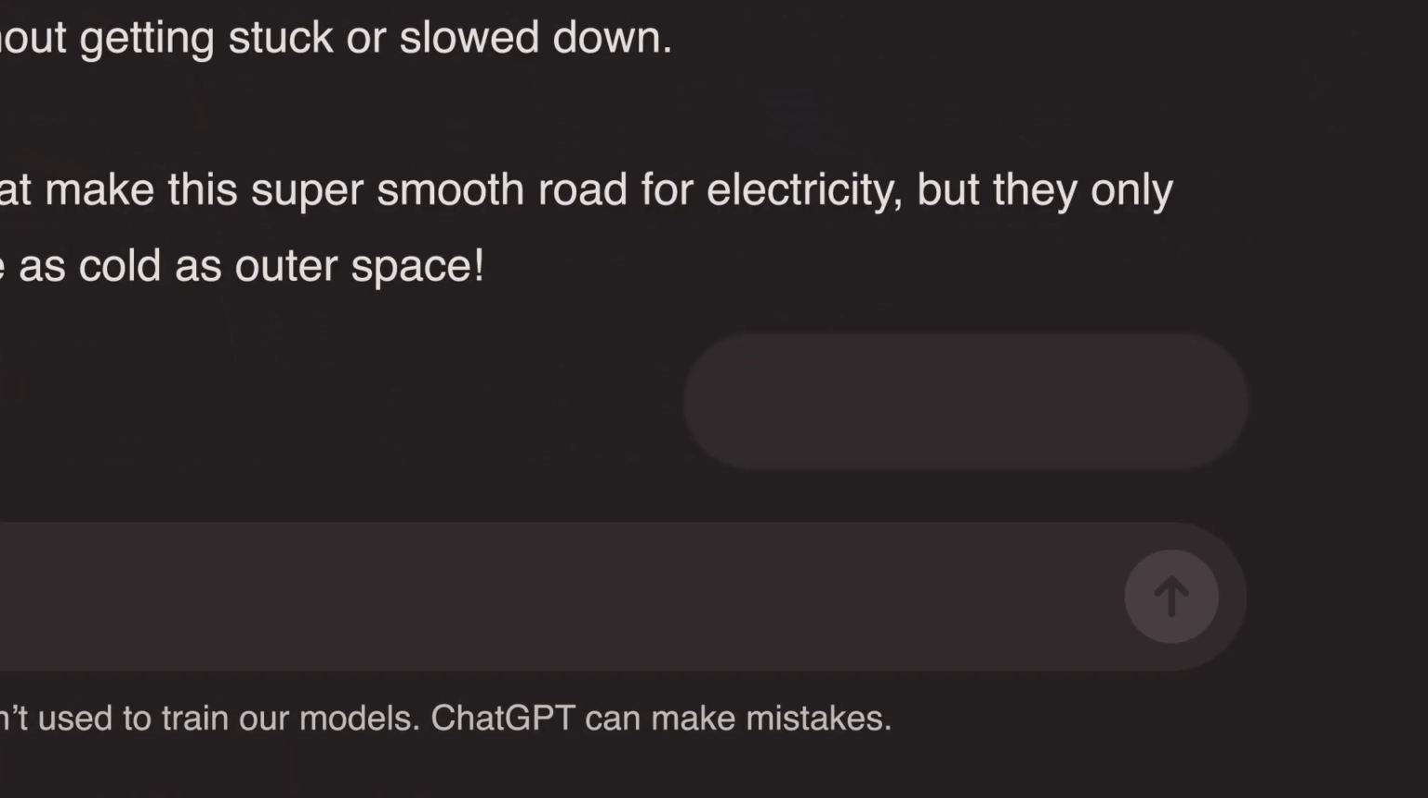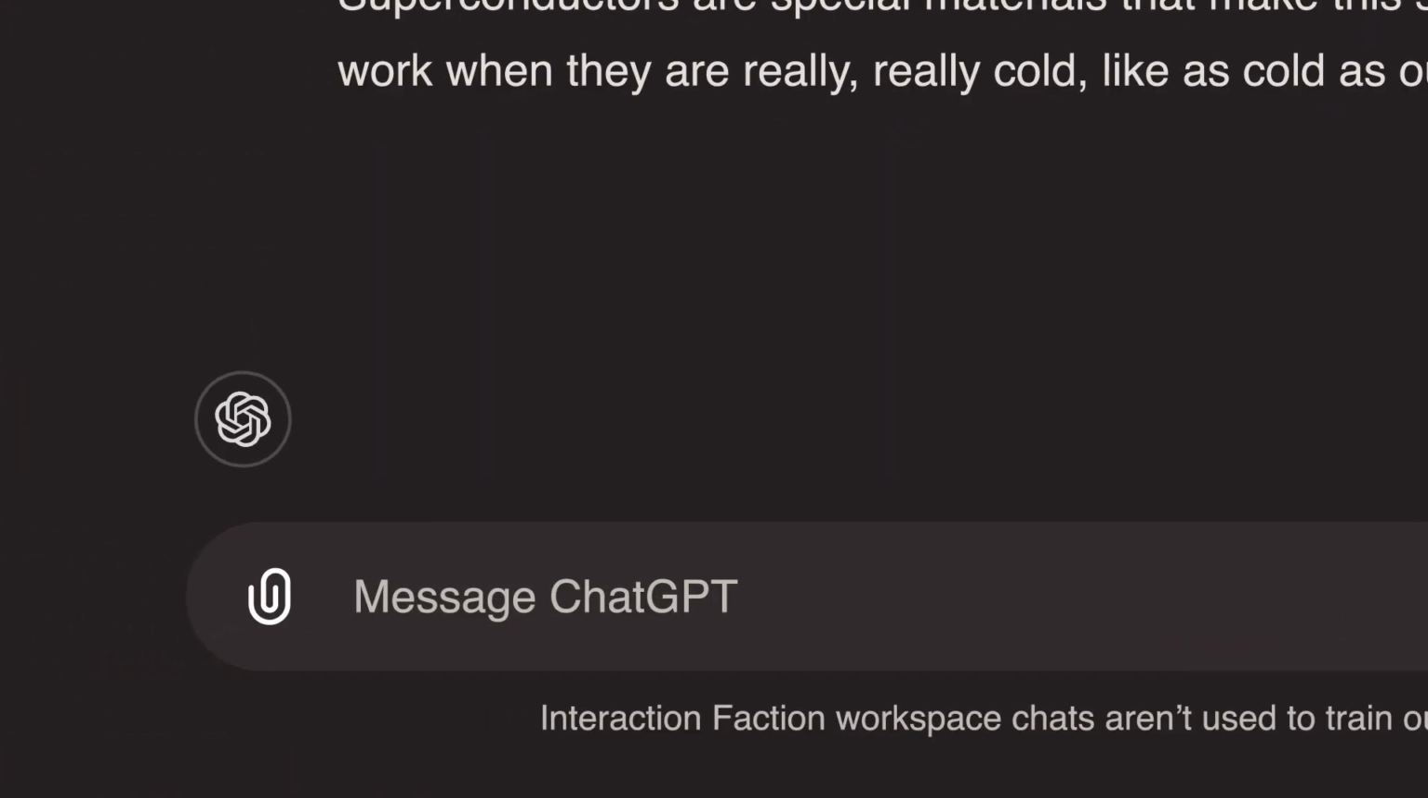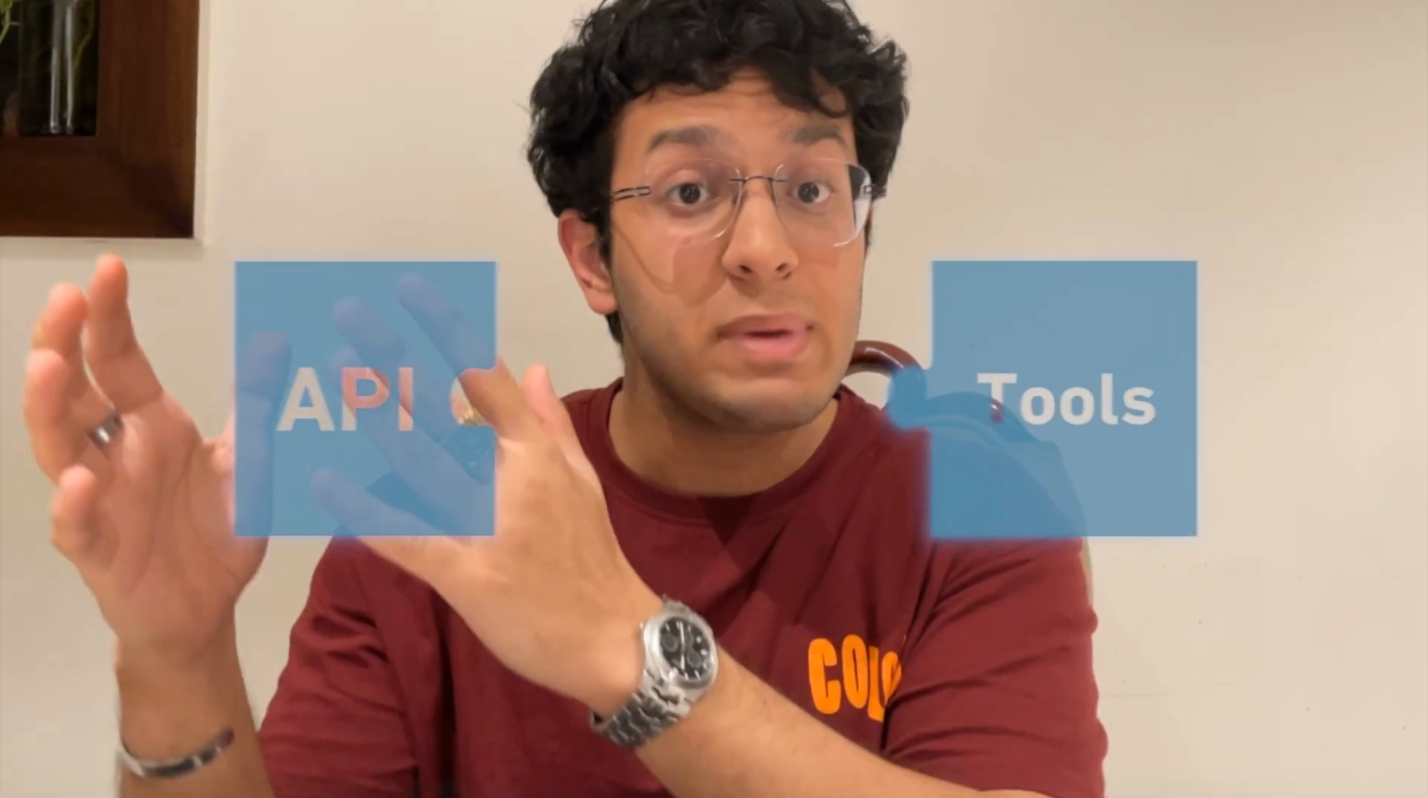Ask ChatGPT to send an email and it just says, I can't do that. Because by default, LLMs don't interact with the real world. The only way we hack around this right now is by manually gluing APIs and tools together. But it's a mess. It's inefficient, it breaks all the time, and it's nowhere near what we need for real